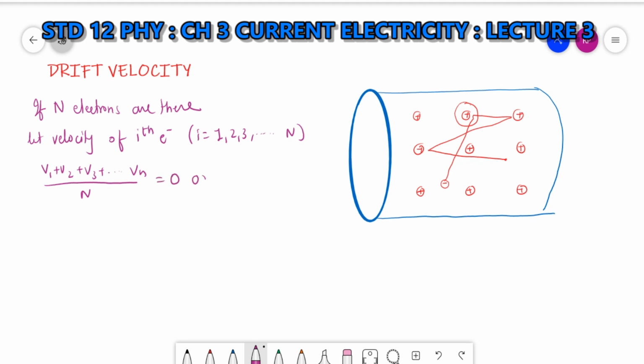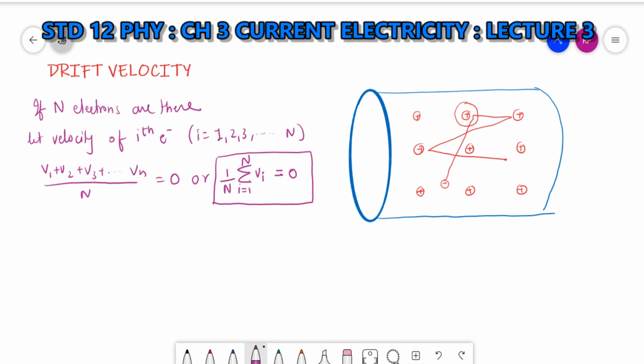Or I can write it this way: the summation of vi, i equal to 1 to n, divided by n, will be equal to 0. The average of vi will be 0. Now this was the situation when there was no electric field.